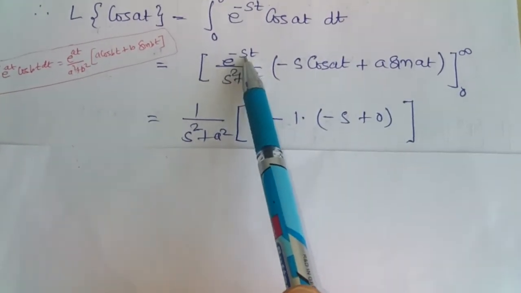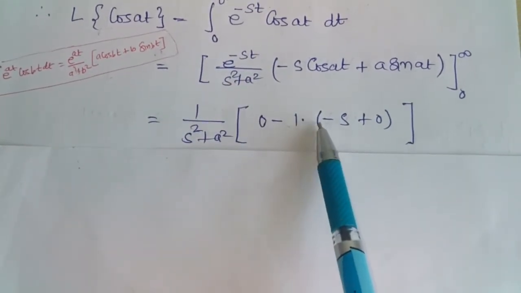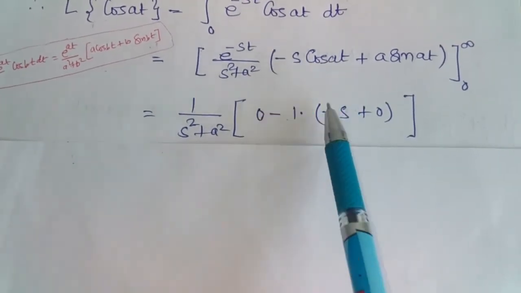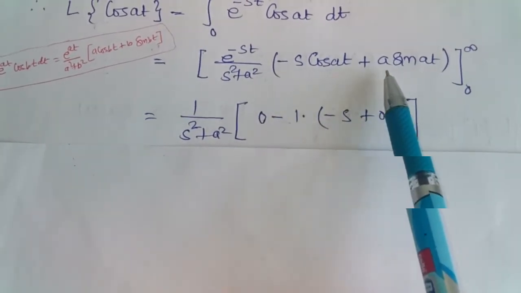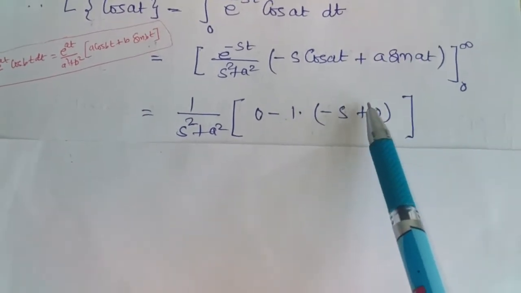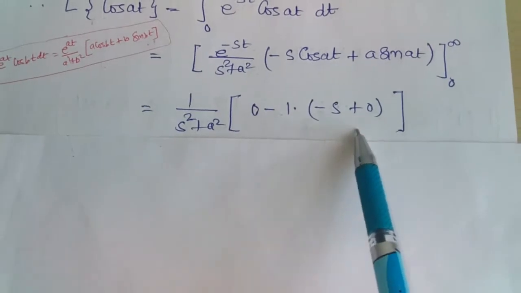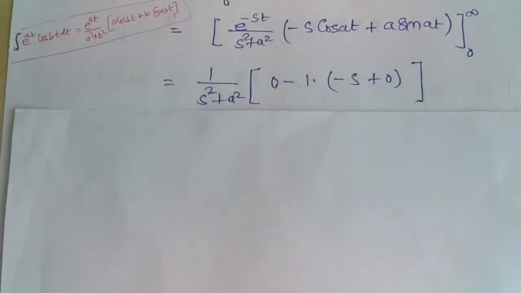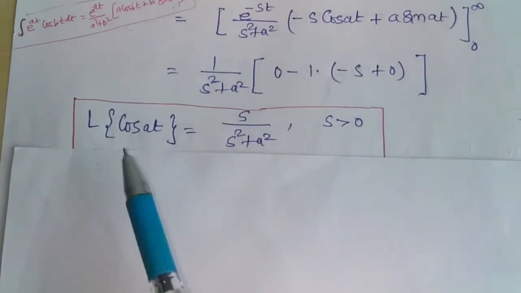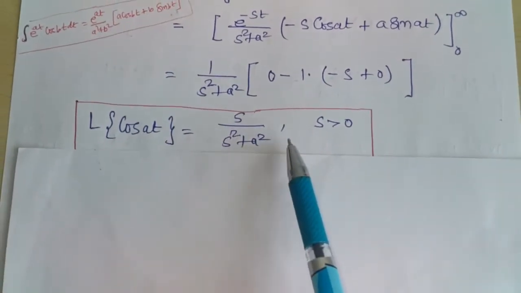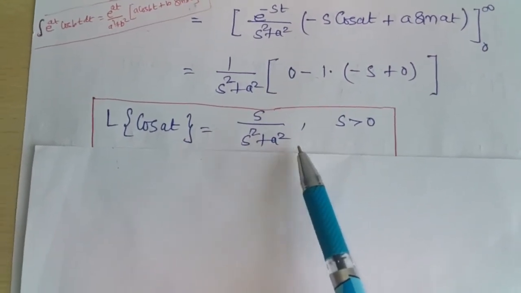So we get e raised to 0, which is 1, multiplied by cos 0. Cos 0 is 1, so we get minus s plus sin 0. Sin 0 becomes 0. So after simplification we get s here. And finally the Laplace transform of cos at, we get s upon s square plus a square.